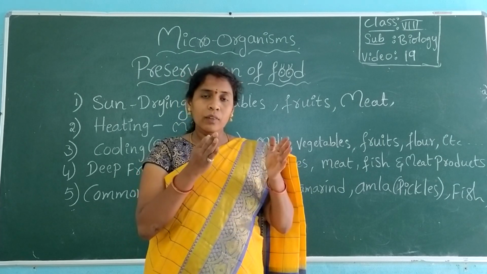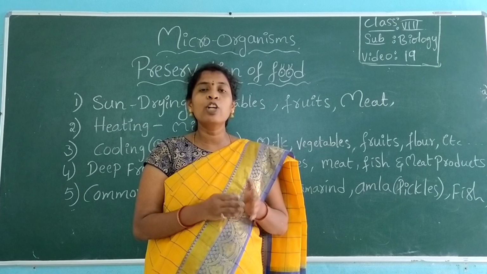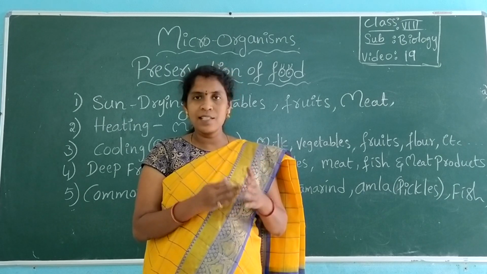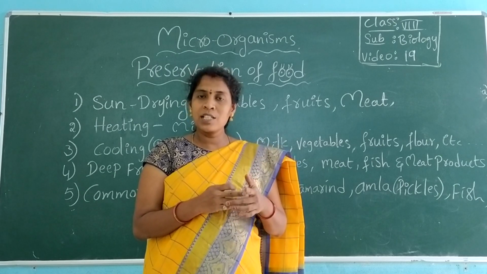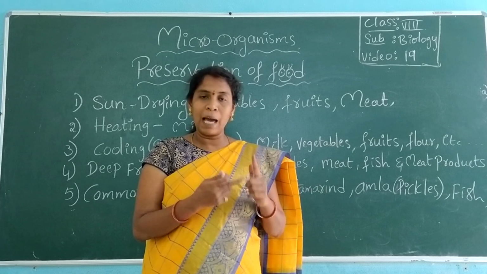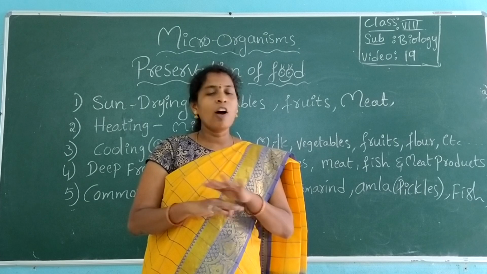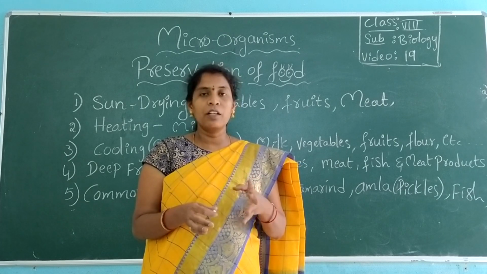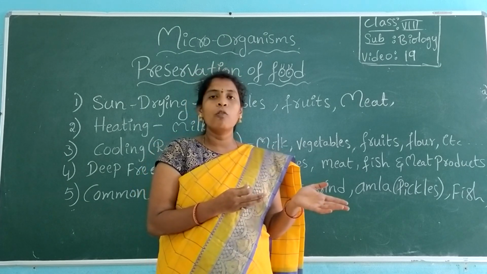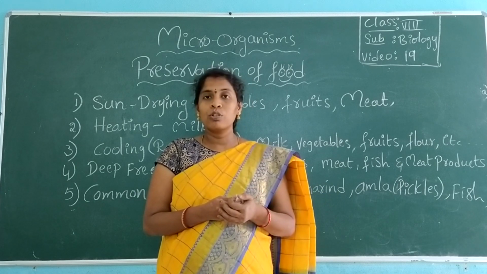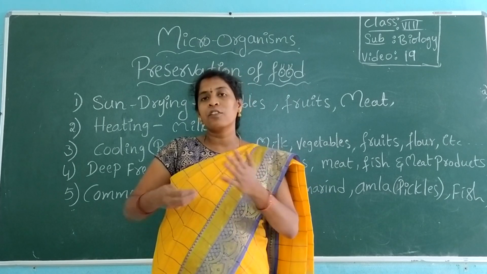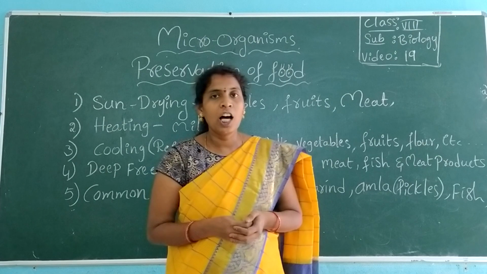Got it? Sun drying can prevent the growth of microorganisms. So what microorganisms are responsible for causing damage to the food? Bacteria and fungi, right? Those two cannot grow if there is no water content in the food. So that is the major concept. We are removing water from the food to preserve it for a long time.